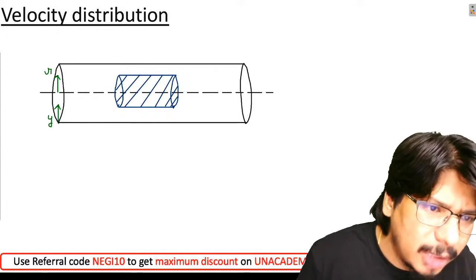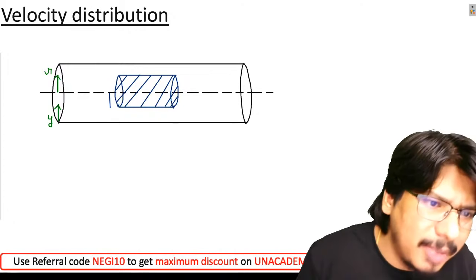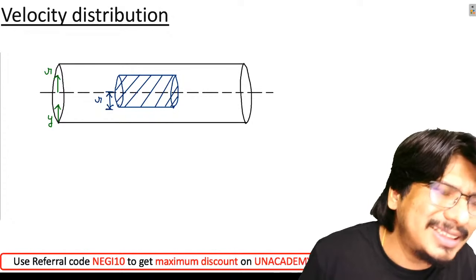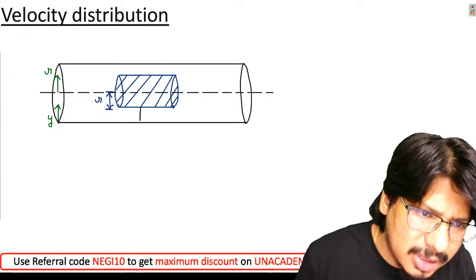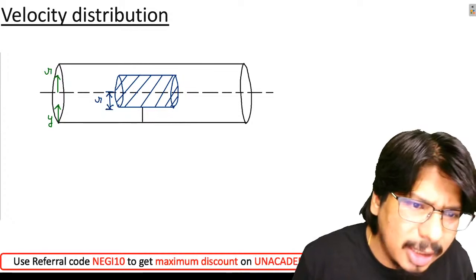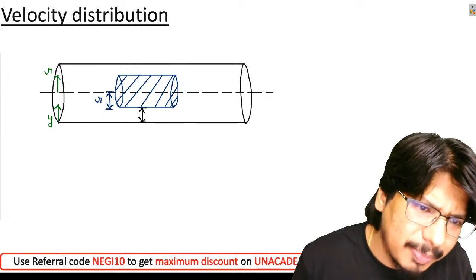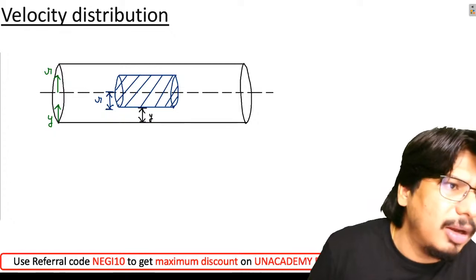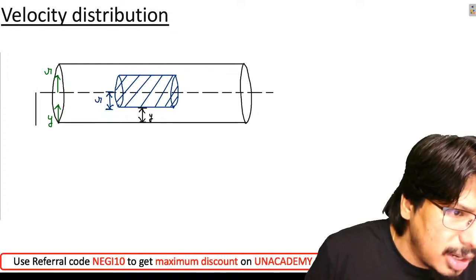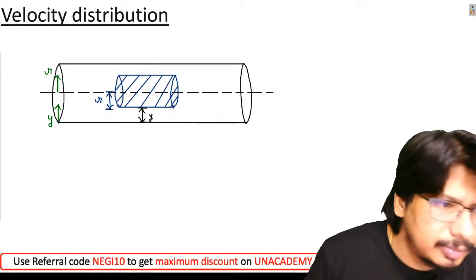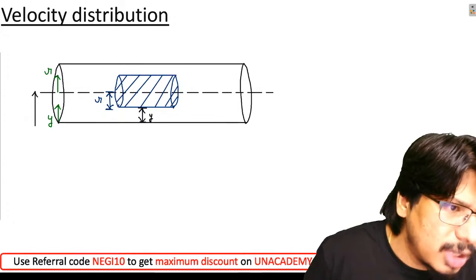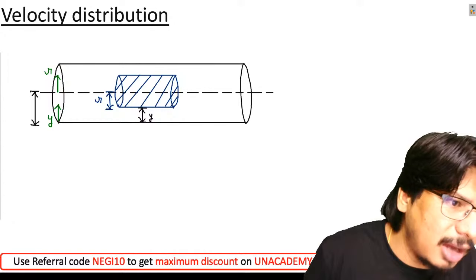Let me say the radius of this fluid element is small r, and the distance of this fluid element from the wall is, let me say, y. अच्छा, let us suppose the radius of the pipe beta is capital R.